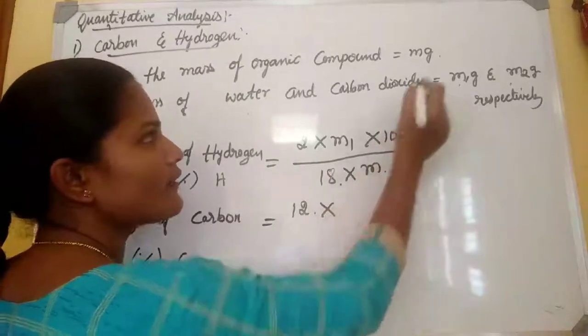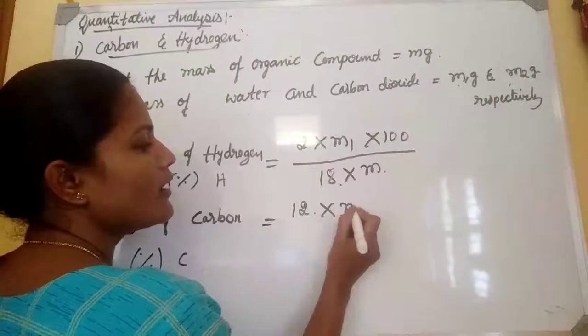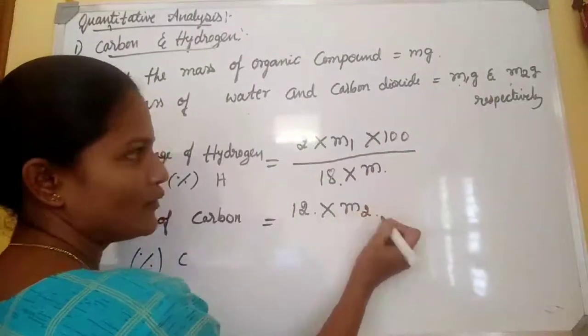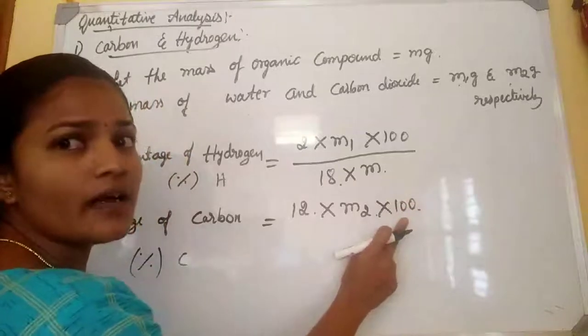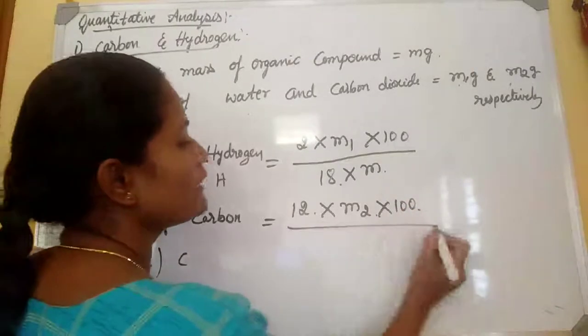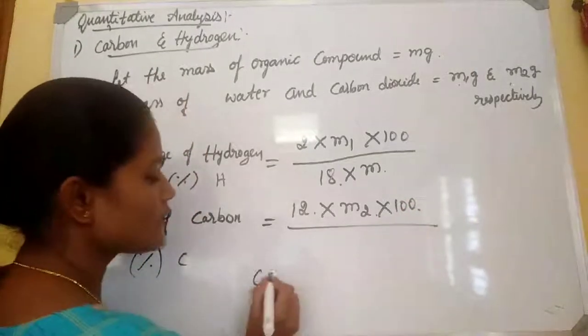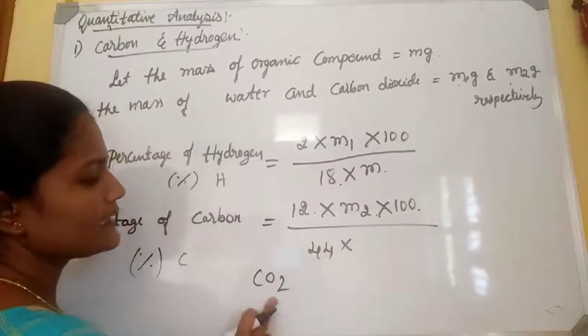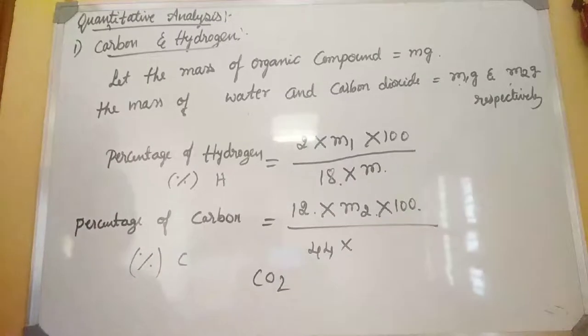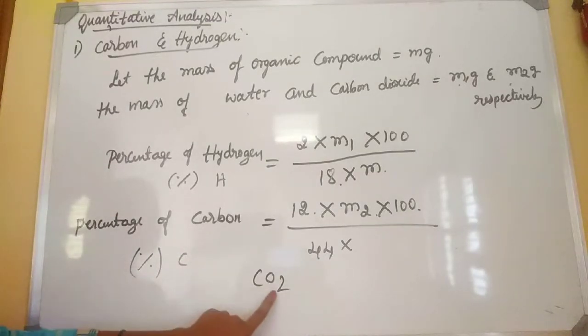Then the weight of carbon dioxide is m2 into 100, because we are going to calculate the percentage. Then the molecular mass of CO2 is 44: 16 into 2 is 32, plus 12, 44.